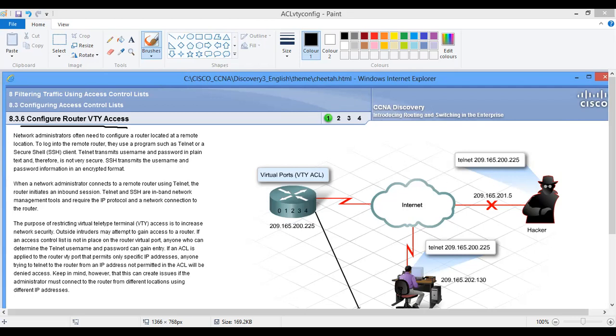Can you scroll up so that I can see that command? Sir? I'm trying to copy that command, that VTY access command. Can you scroll up? Oh, sorry about that. I need to bring it out again.